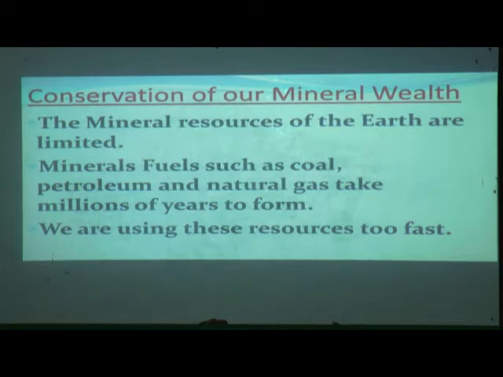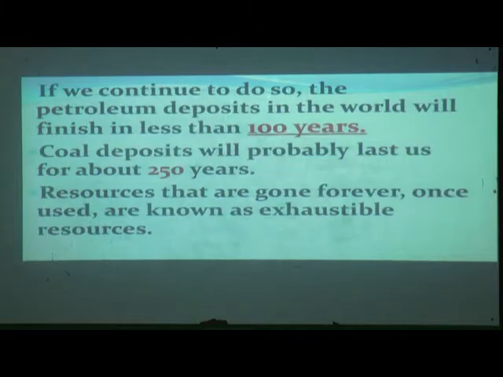We are using these resources too fast. Why are we using so much? So what we have to do is save. If we continue to do so, the petroleum deposits in the world will finish in less than 100 years. We should not waste unnecessarily. If we keep using like that, it will finish off our petroleum, our coal, everything, in less than 100 years.